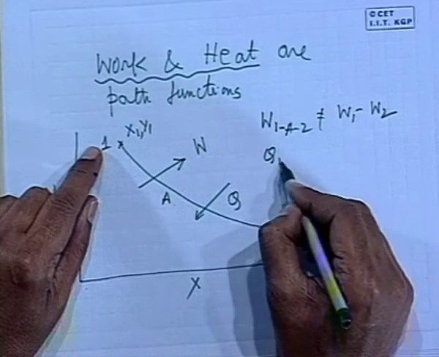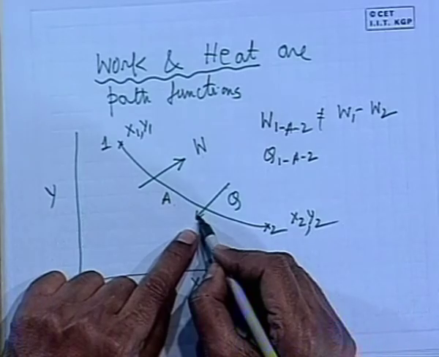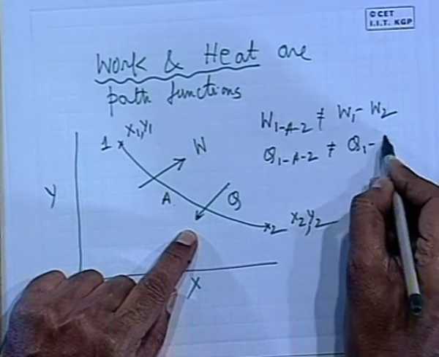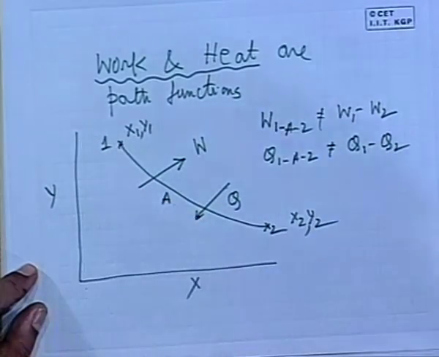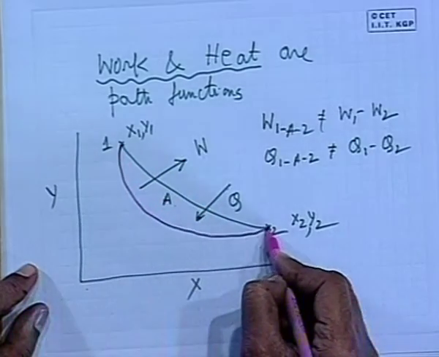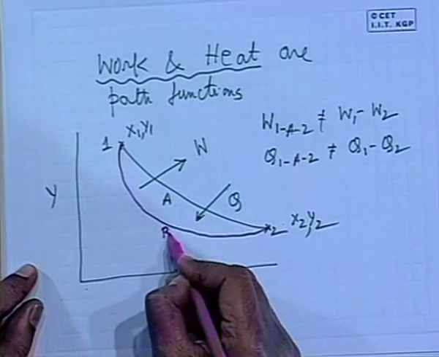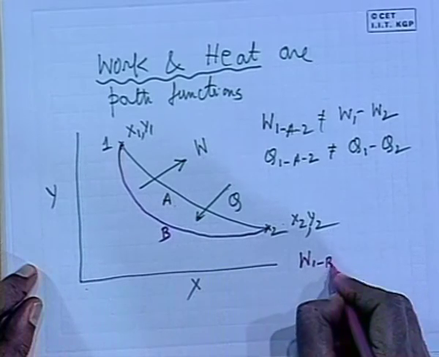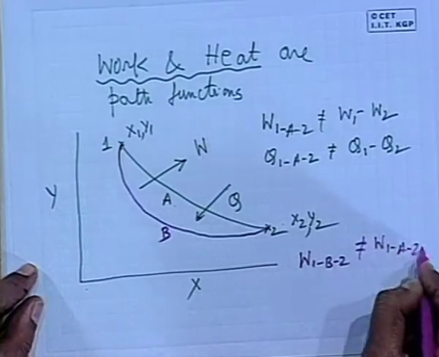Similarly, Q1A2 is the heat given to the system in this process, which is not equal to Q1 minus Q2. If we make this system go through another path from state 1 to state 2, through a path 1B2, then W1B2 will not be equal to W1A2 because they are path functions.